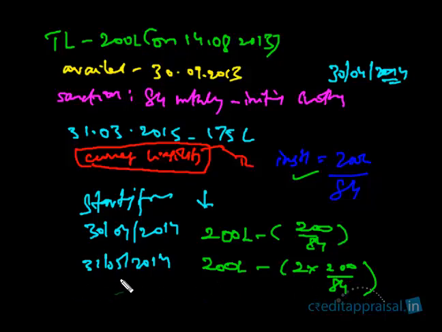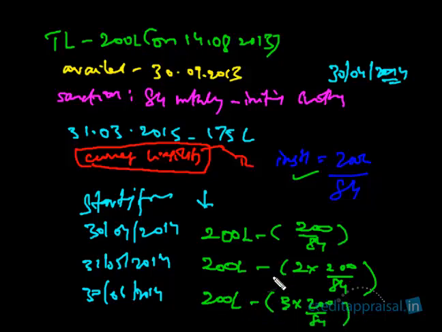What about the third month? That is on June. What's going to happen? 3 installments, the outstanding should come down by 3 into 200 by 84. Is this clear? So it will go on reducing till the 84th month. Then the outstanding will become 0.